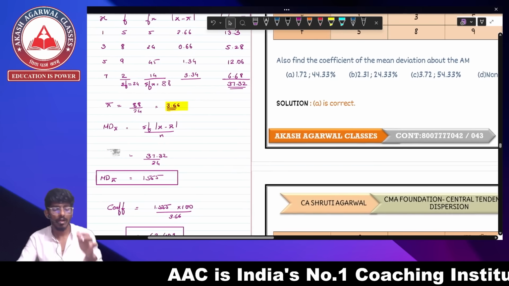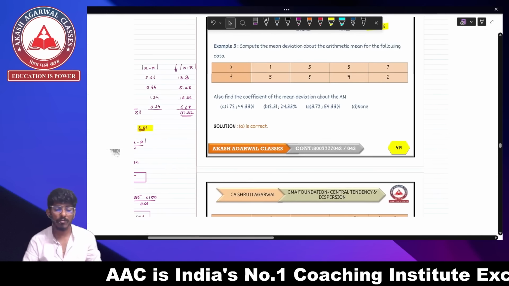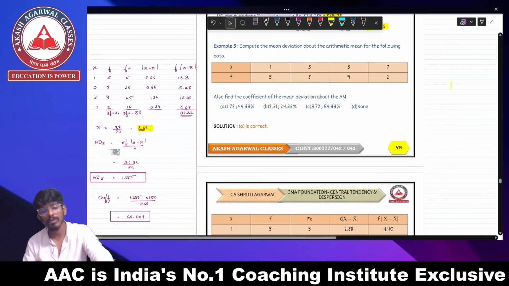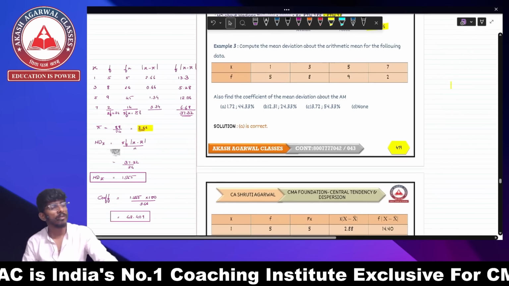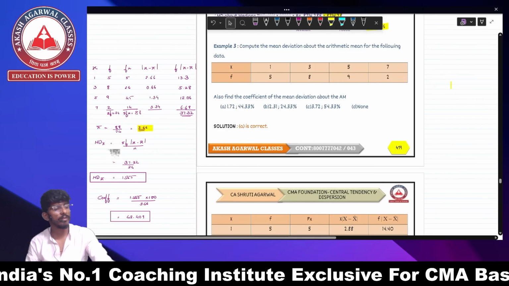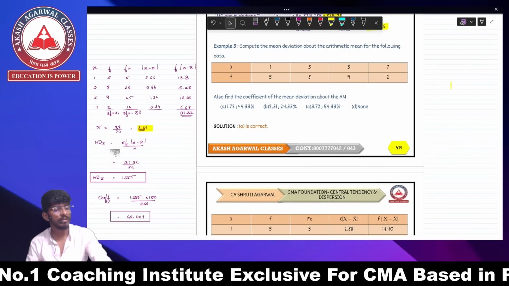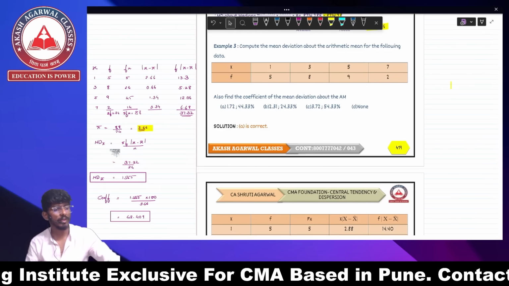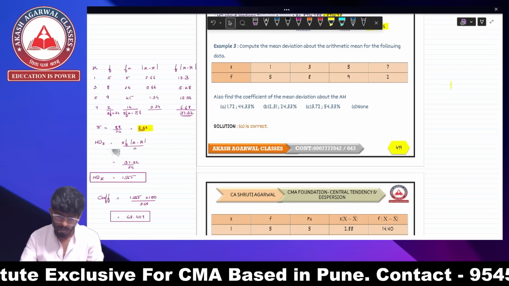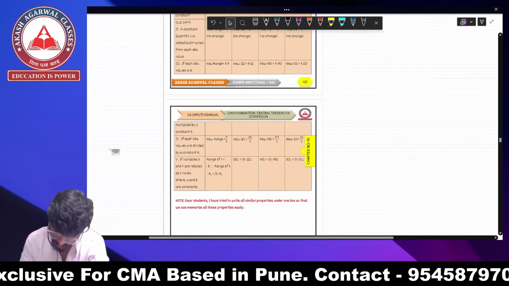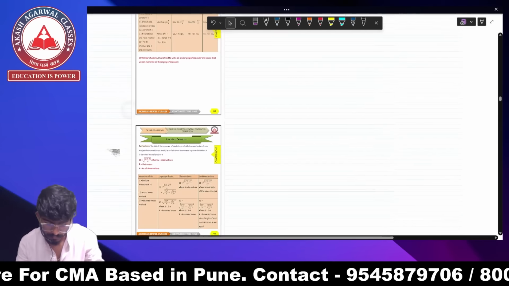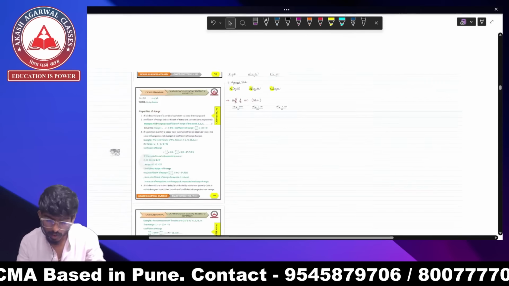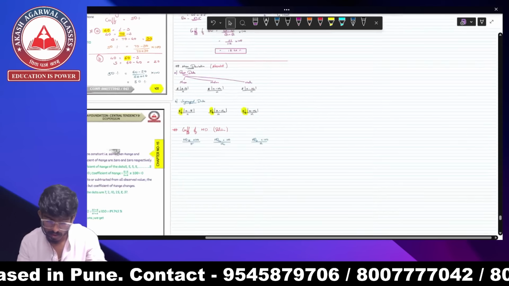This is how we solve a question of mean deviation, that is from ungrouped data. So hopefully the question we have done over here is clear to you all. Yes. So here we complete our mean deviation part. Now let's go to standard deviation.